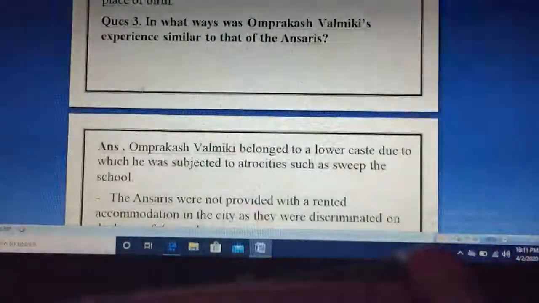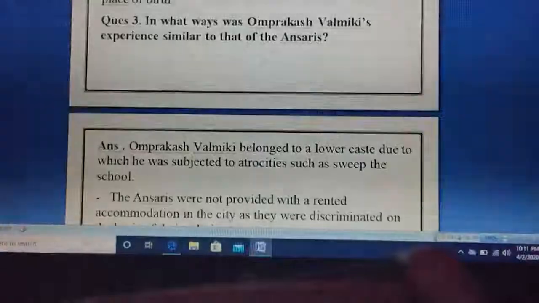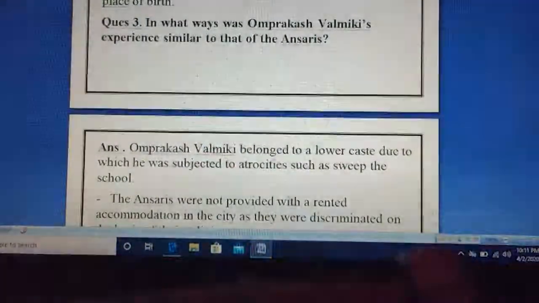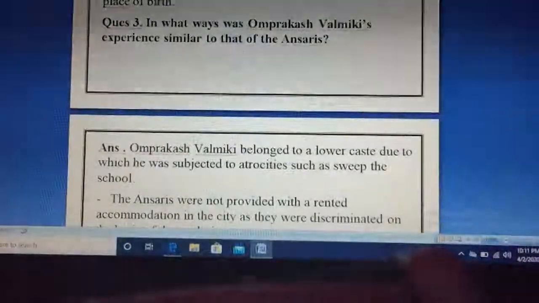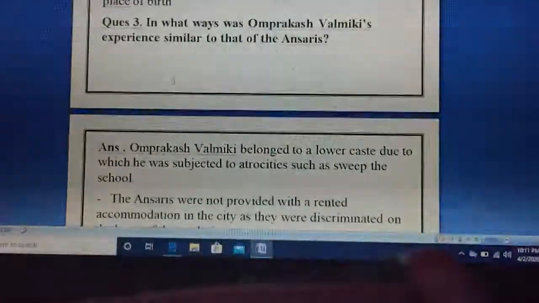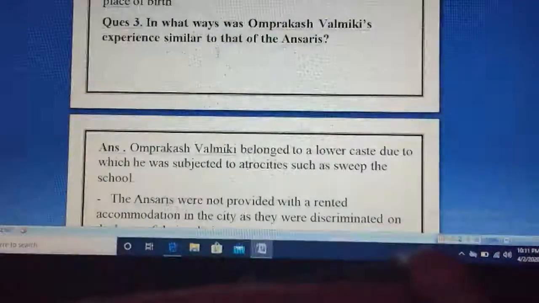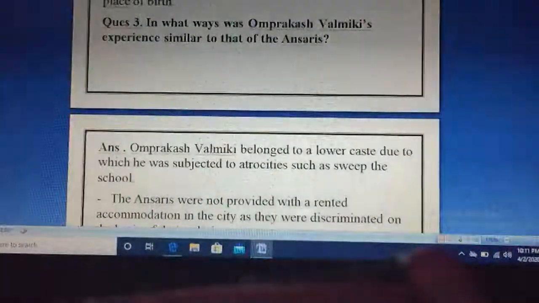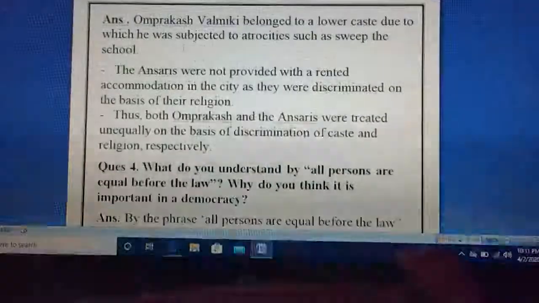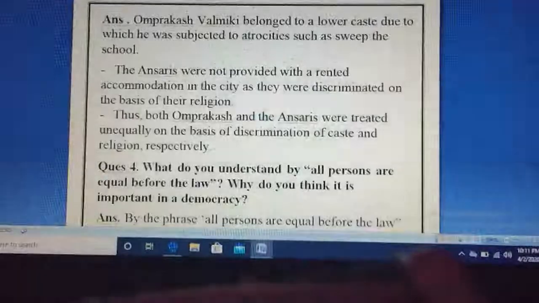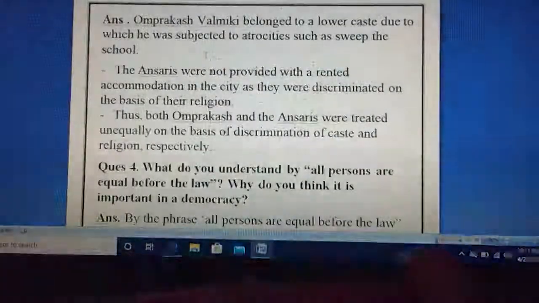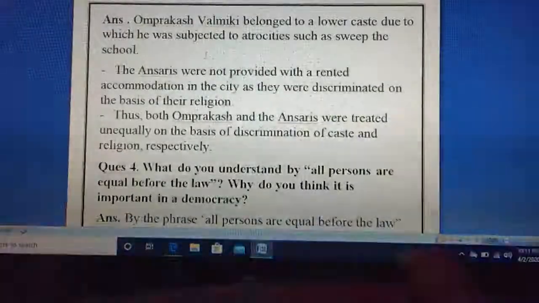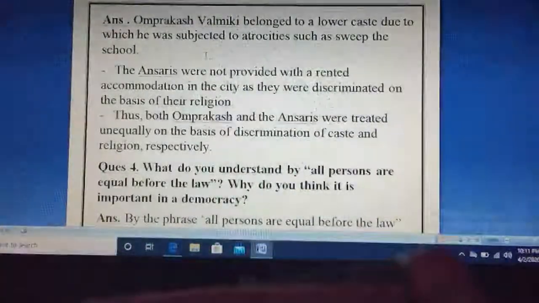Let's move on to the next question. In what ways is the Om Prakash Valmiki experience similar to that of the Ansaris? We studied religious inequality and caste inequality through the story of Om Prakash Valmiki, so we need to see how they are related. Om Prakash Valmiki belonged to a lower caste, due to which he was subjected to atrocities such as being made to sweep the school. Do you remember the story? He was asked to sweep the whole school and school ground.